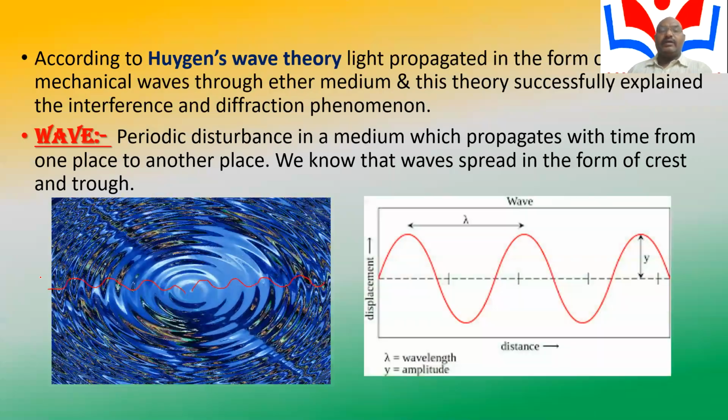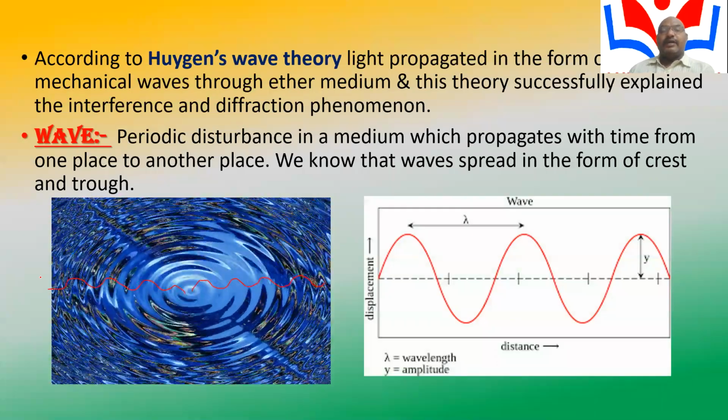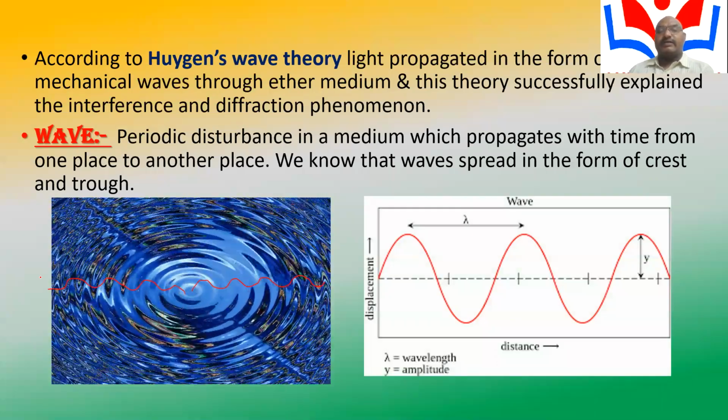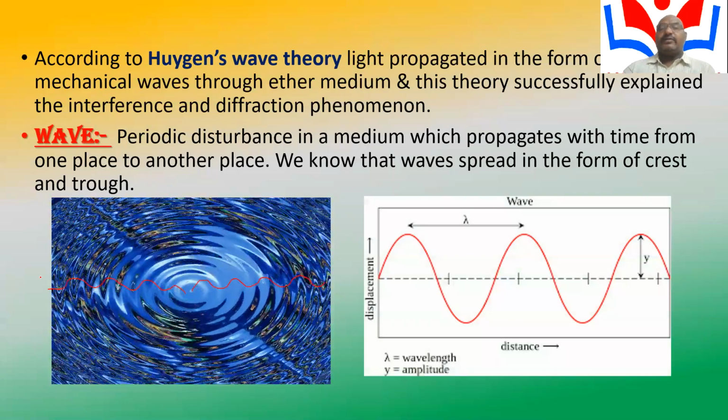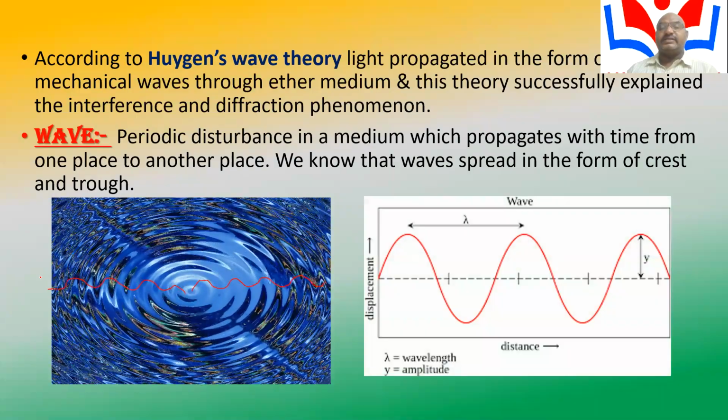This is called the displacement versus distance graph, as shown in the figure. The distance between any two successive crests, or any two successive troughs, is called the wavelength.